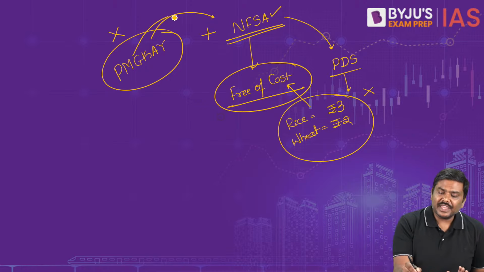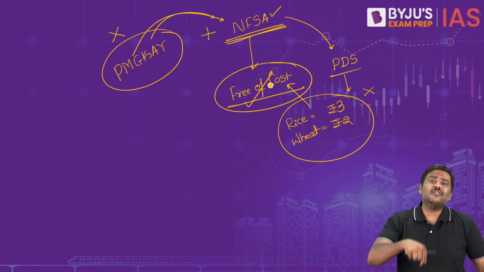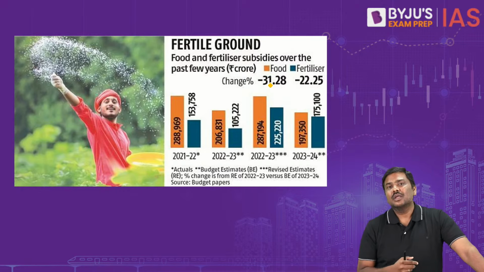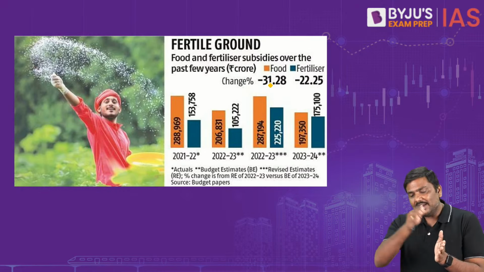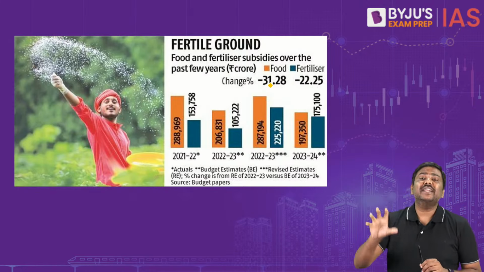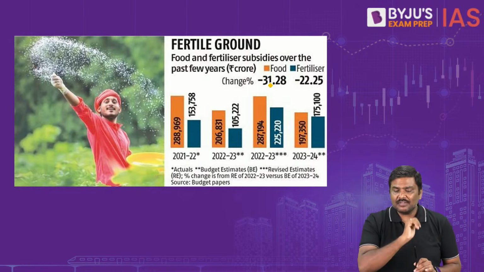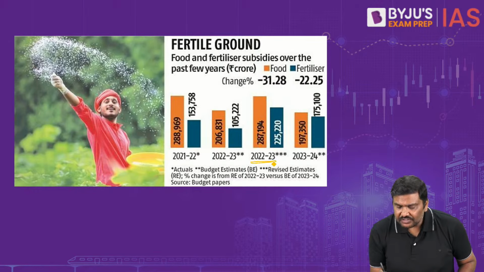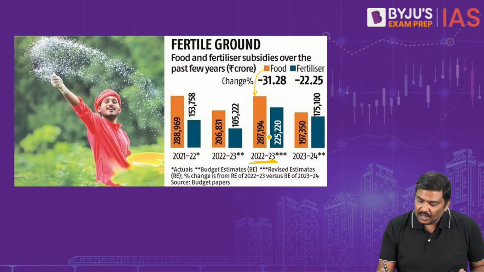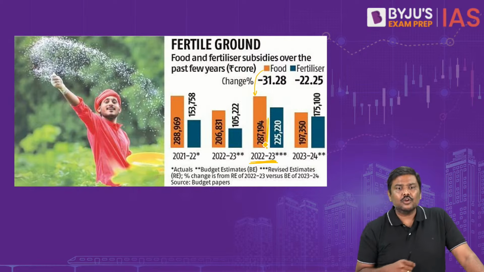Okay, so PMGKY has been subsumed into NFSA and the food grains will be provided free of cost under the initiative now. And just to make the point clearer, with the merger of PMGKY into NFSA, what we are expecting is that the food subsidy burden for the government is expected to come down. Please have a look at it. For 22-23, last financial year, the food subsidy bill is 2.8 lakh crore rupees.